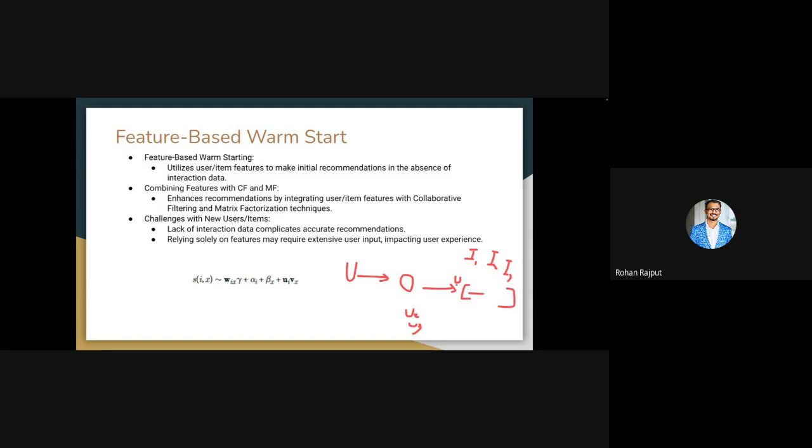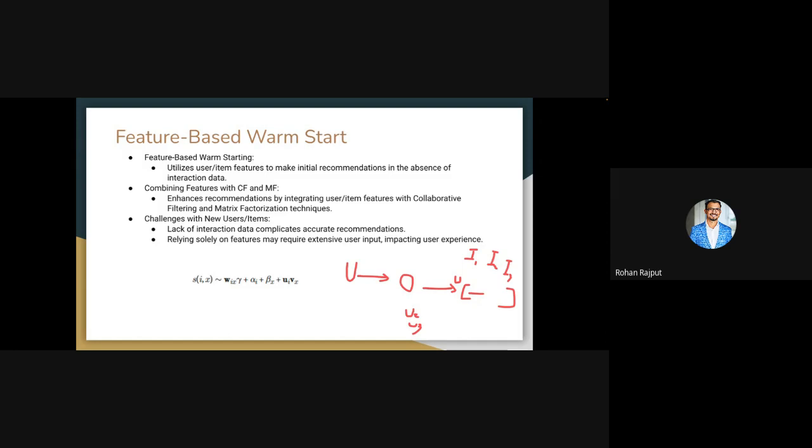This user feature vector can help us identify which items we should recommend to this user. This is the process we call warm start, and it is very important when you have a cold start problem.